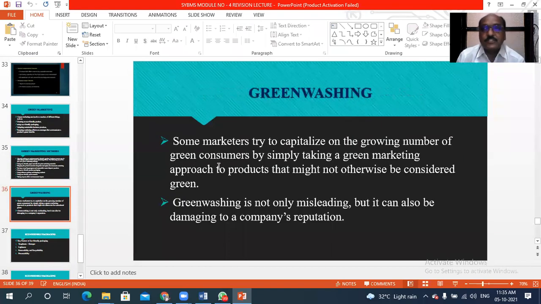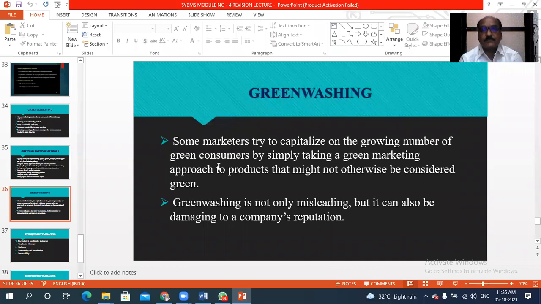After that, dear students, greenwashing. This is another part of green marketing. Some marketers try to capitalize on the growing number of green consumers by simply taking a green marketing approach to products that might not otherwise be considered green.